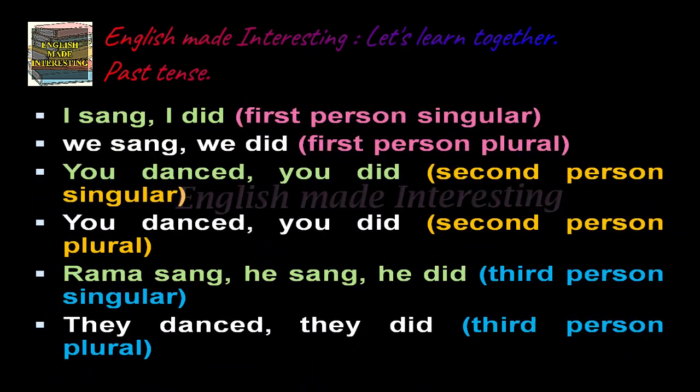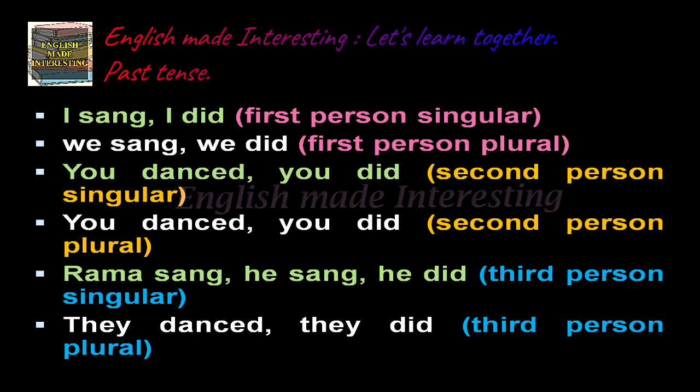I sang, I did. These are first person singular forms. We sang, we did. First person plural form. You danced, you did. Second person singular. You danced, you did. It's again second person plural. It remains the same.